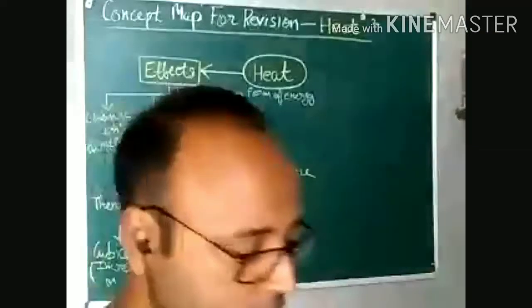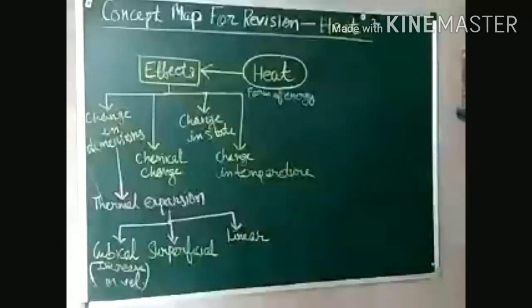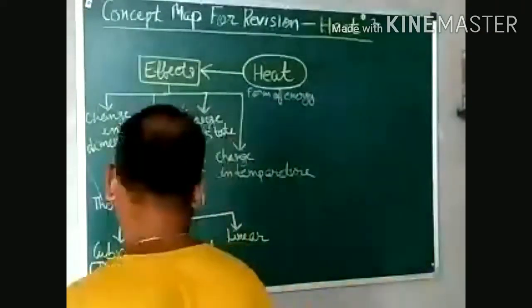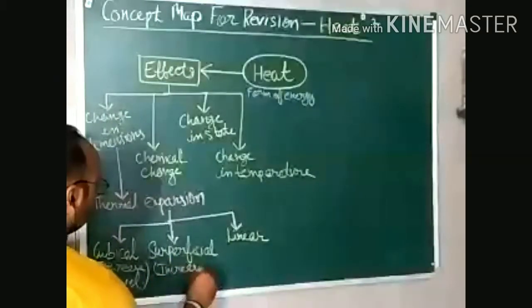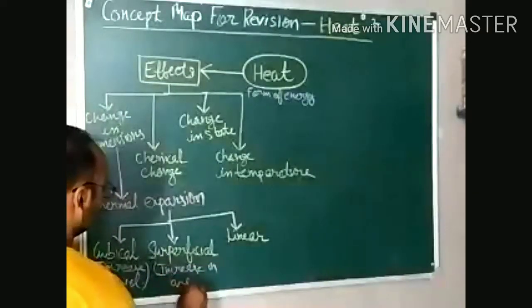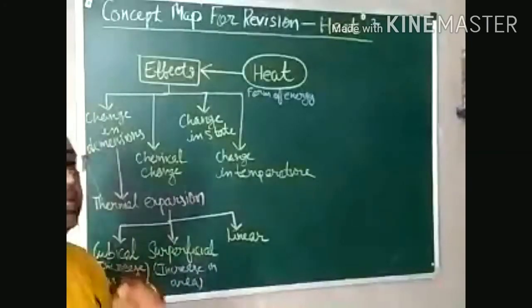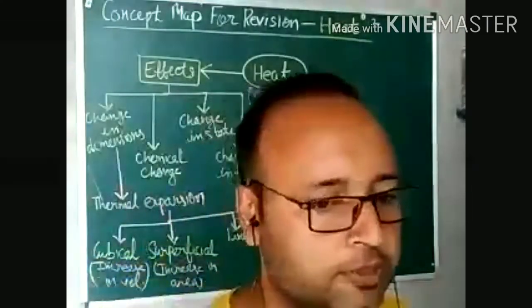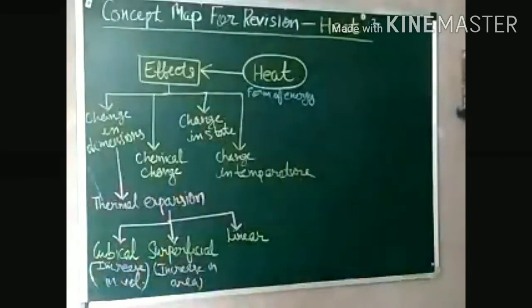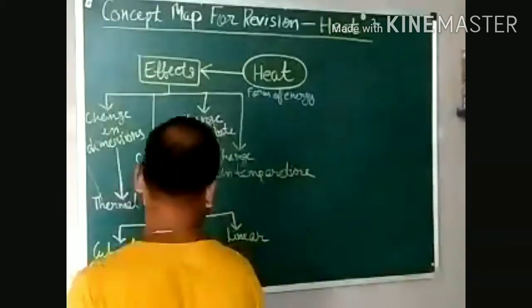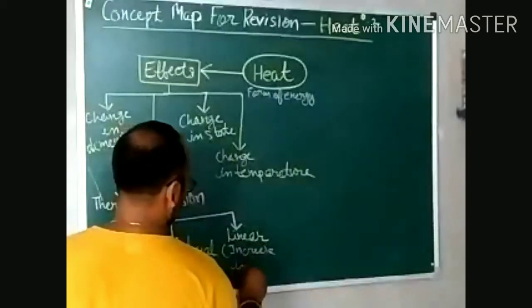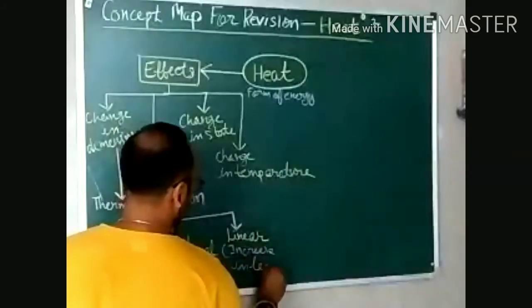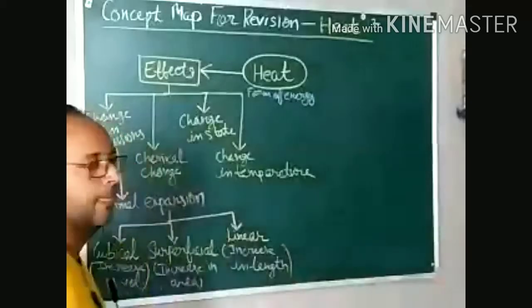Now the second is superficial. Superficial means increase in area. That is increase in area. And third is linear. As from its name, it's very clear that it is increase in length. Right?